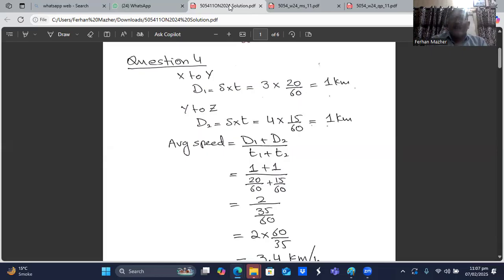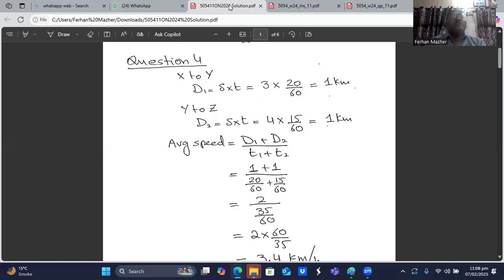When you go from Y to Z, the distance is speed multiplied time. So your speed is 4 kilometers per hour. The time is 15 minutes. Divide 15 with the 60 to convert that time into hours. So 4 multiply 15 divided by 60, and that is also 1 kilometer.